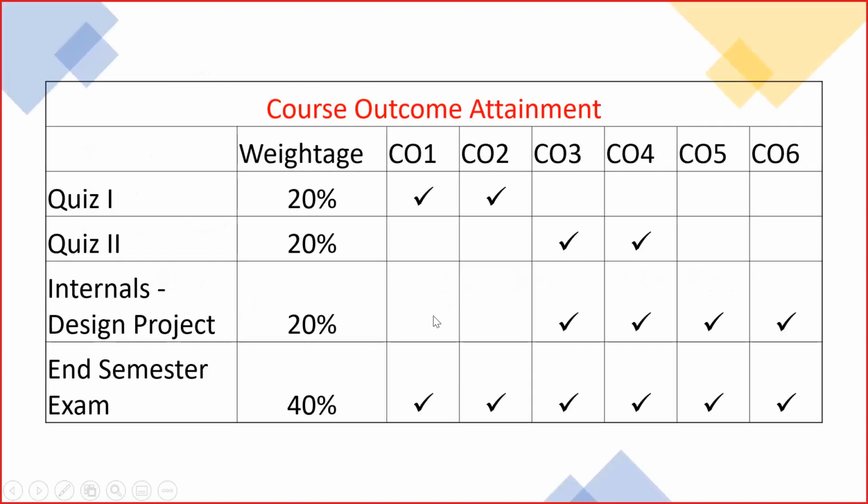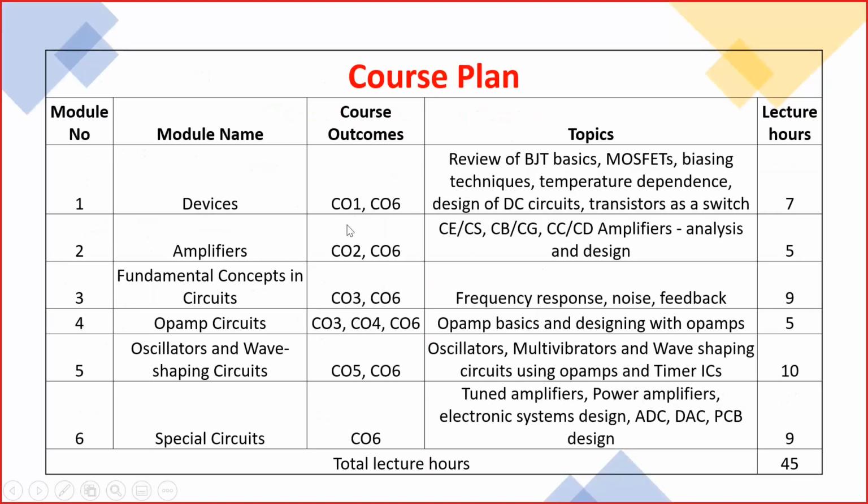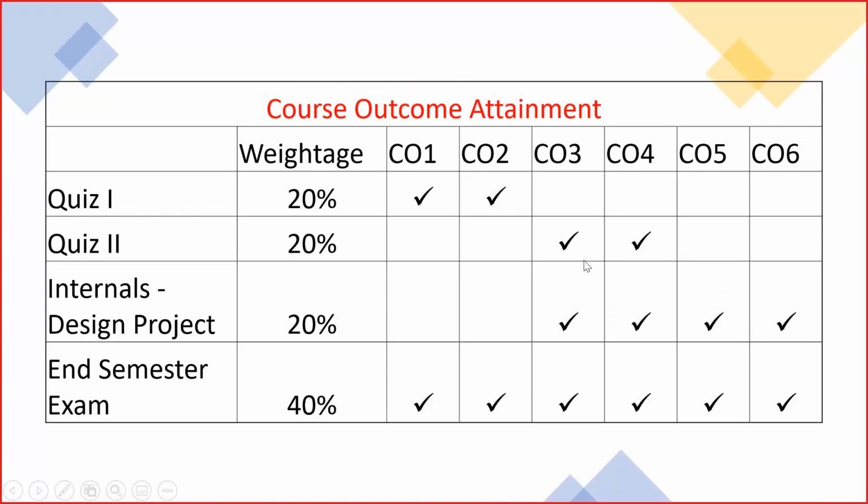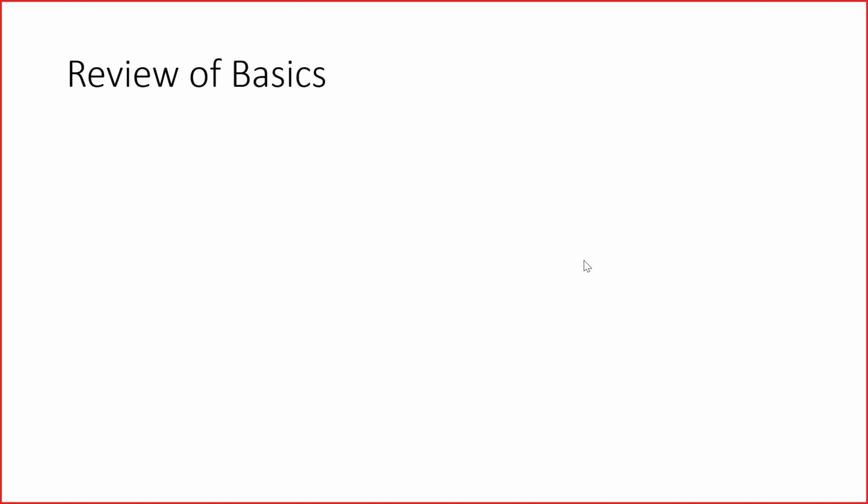Now, this is typically how we will be looking at quiz 1. Quiz 1 will have mostly CO1 and CO2, which is BJTs, MOSFETs, biasing, transistors as a switch, and all the amplifiers. Let's see how it actually works out. All right. So any doubts, any questions, anything that you guys would like to ask?